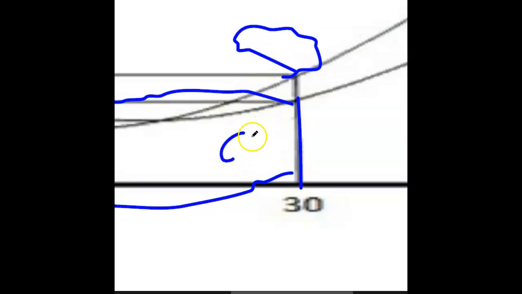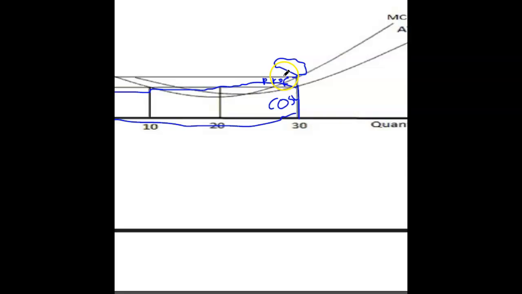If I zoom in very, very carefully, right? This over here is the cost. And a small part over here above the cost. Obviously, if the market price is above this cost, all this is profit, right? So the small rectangle here is profit. So the total revenue, what is it made up of? It's made up of cost and profit. So the average total cost curve goes like this. So that means everything under the average total cost curve is cost. Everything above is profit. So you want the cost.